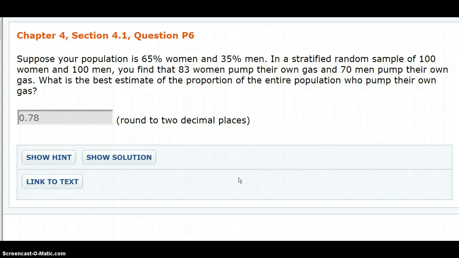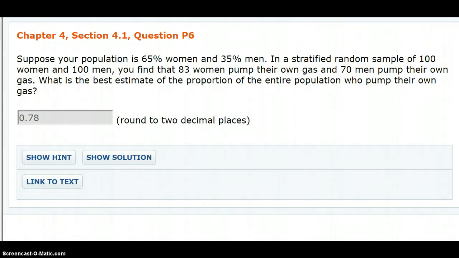So the first thing you might think is, well, 83% of women pump their own gas, which is true according to our sample, within our sample. 70% of men. So let's get an average of those two. And your numbers may be different here, but the concept is the same. So in this case, we would take 83 plus 70, we would add them together, divide by 2, and we would get 76.5%. So why isn't this right?